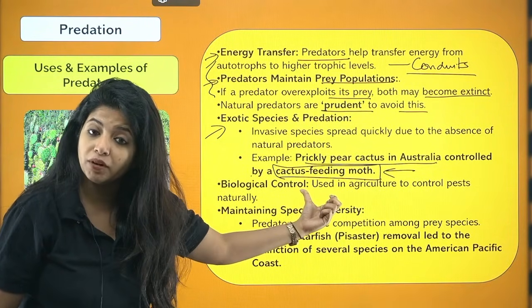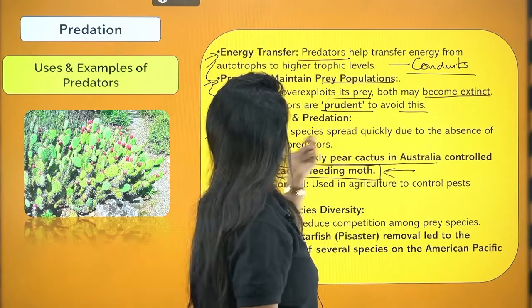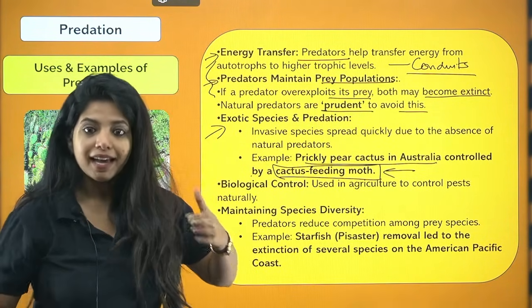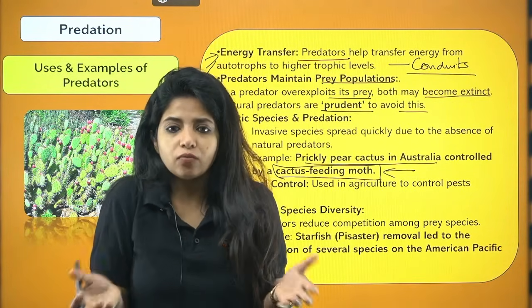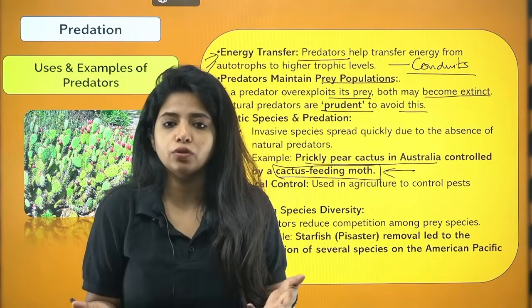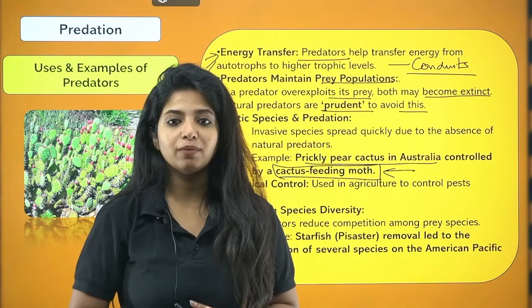So isn't the predator important? Yes, the predator is very much important. Invasive species spread quickly due to the absence of natural predators. Invasive species which I am bringing from outside are going to spread quickly. Why? Because they will not have any natural predators. They are very new to this, which is why there is no predator. But if I include a predator over there, what is going to happen basically?